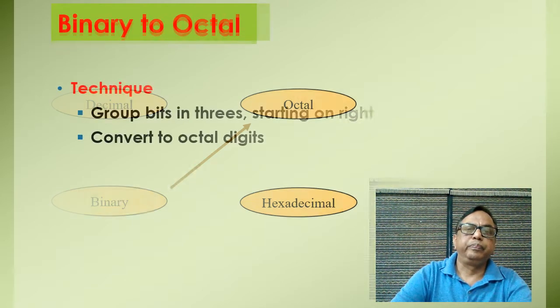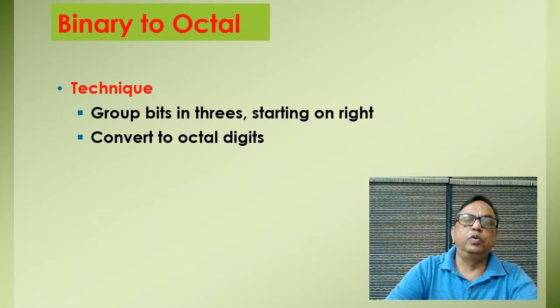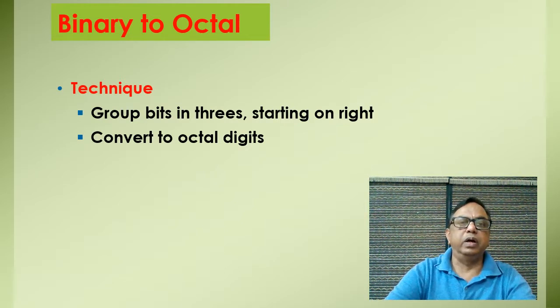So 2 to the power 3 is equal to 8. It means 3 bits of binary can be replaced by 1 digit of octal number. So the technique is the same. Group bits in 3 starting on the right and convert to the octal digit.